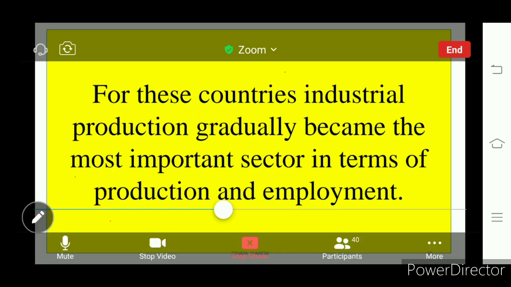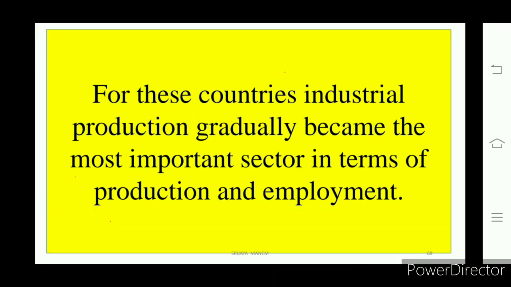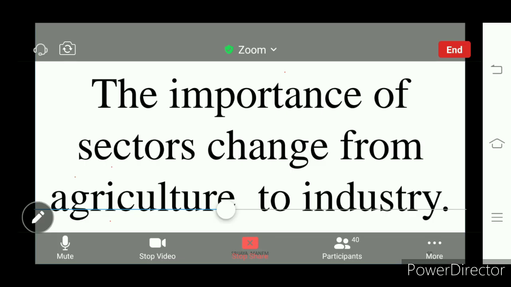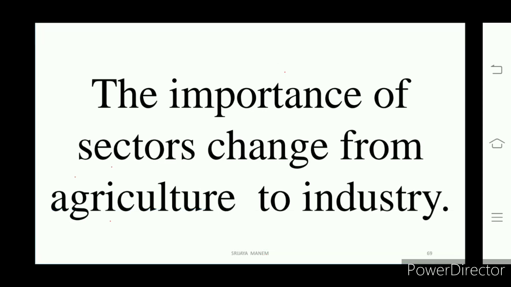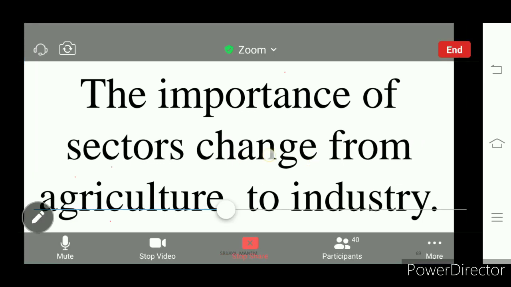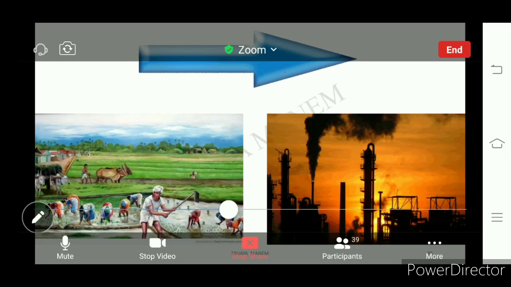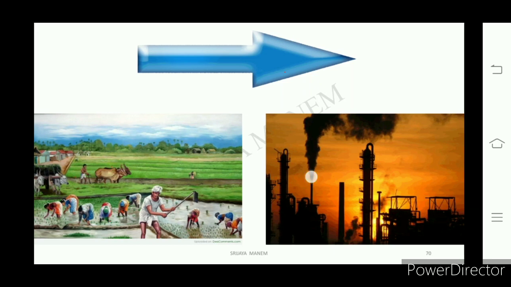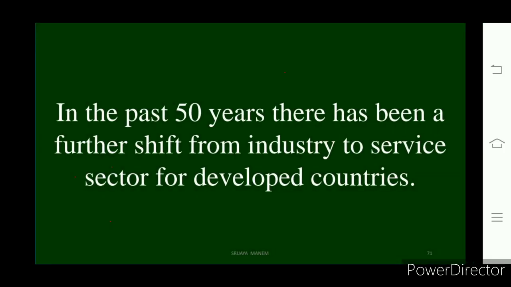So the industrial sector became very important for the process of production and employment. Understand? So the importance of these sectors changed from agriculture to industries in the second stage. Later, we see that industries produced much more goods. This happened in the second stage.